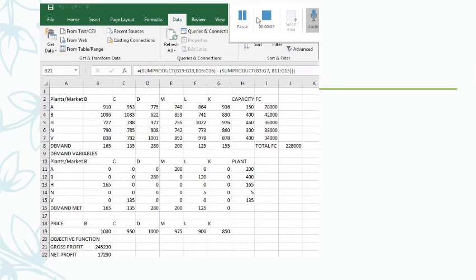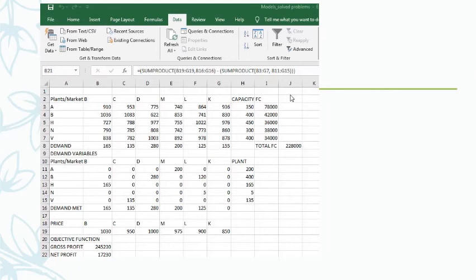Okay, now we have got the profit maximization model, wherein I need to take care of both the price as well as the cost. So price has been entered over here. You can observe that 1030 if it is at Bangalore, and Chennai 950, Delhi 1000. Like that I have entered the price here, and this is the capacity, this is the fixed cost. Fixed cost I will consider only when I calculate the profit.